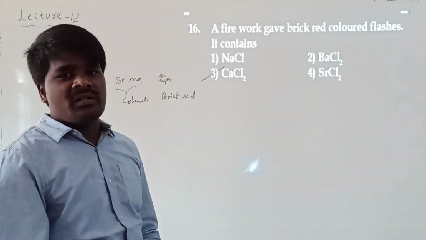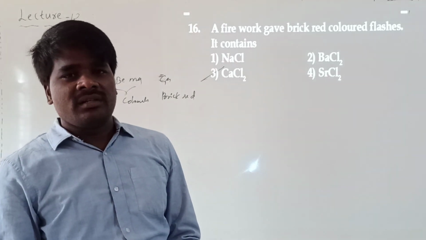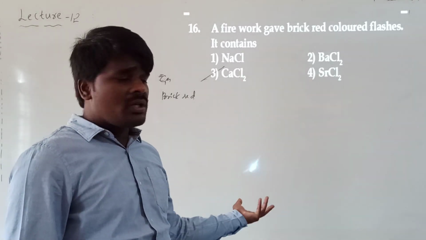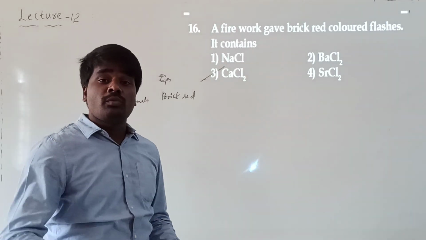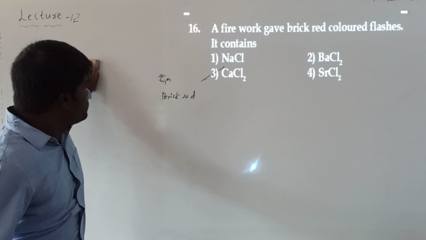It's an application of a concept. Generally, we have discussed that calcium will have a brick red color, so any compound of calcium can have a brick red color. But we use the most suitable compound for fireworks. So calcium chloride will give the brick red color.